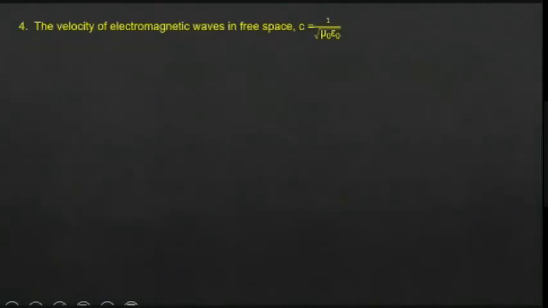Okay, next property: the velocity of electromagnetic wave in free space. So let's see what is C. You know that C is the speed of electromagnetic wave.